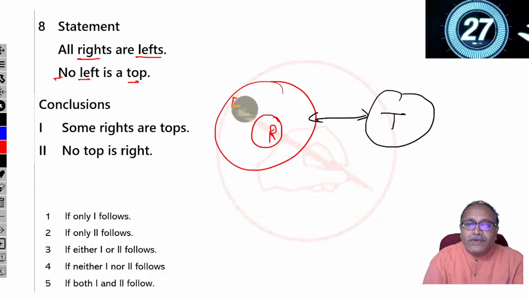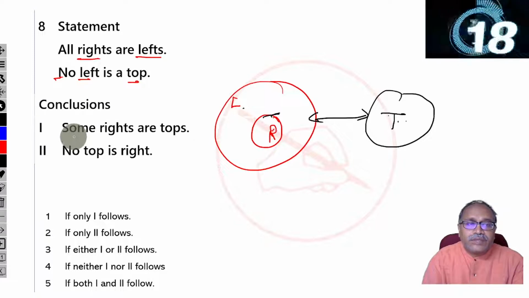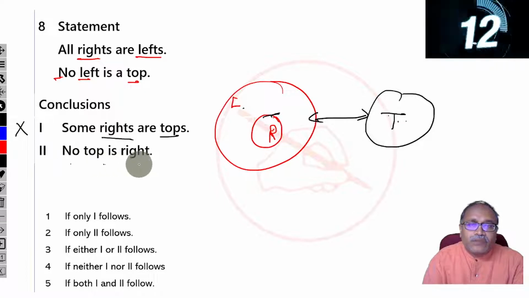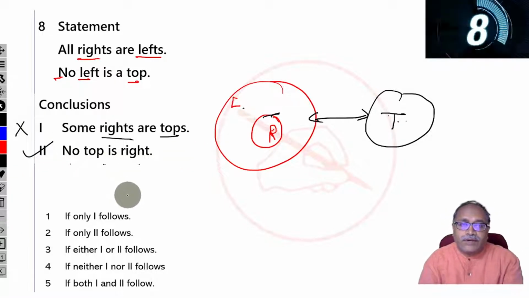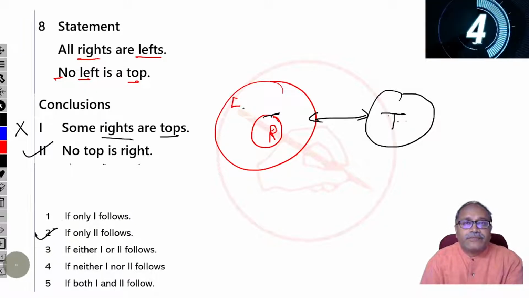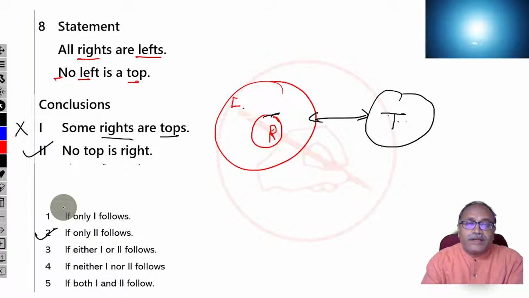When no left is top, then no right is top, no top is right. Let's see what is there here. Some rights are top, which is wrong. No top is a right. So this is my answer. Okay. So that means only 2 follows, option 2. Let's check the answer. Yes, that's right.